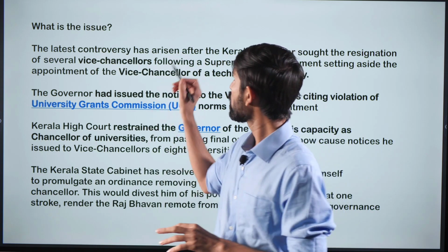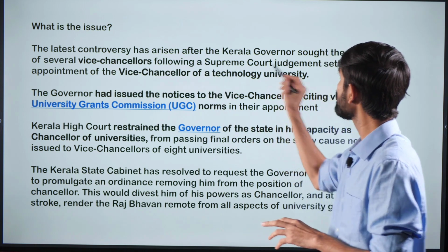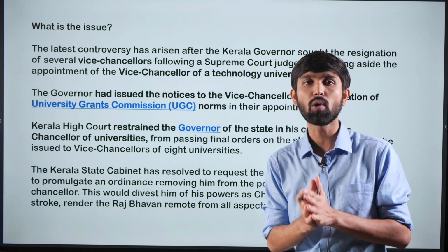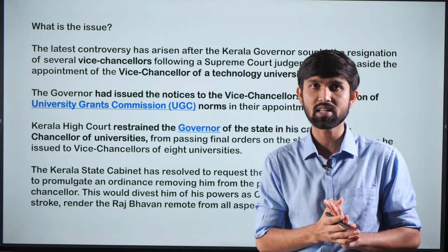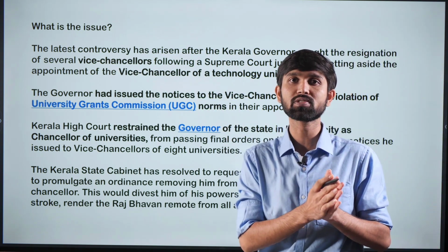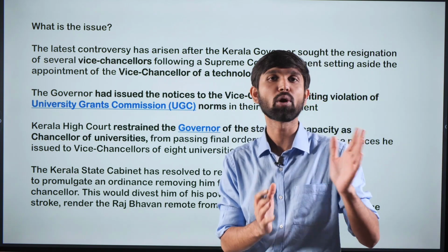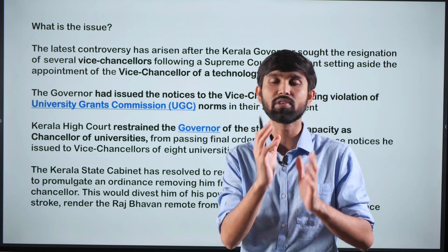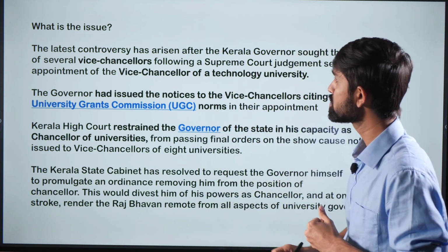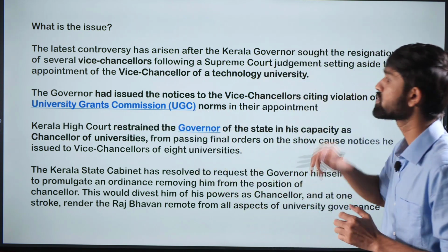So the issue started when the Kerala governor sought the resignation of several vice chancellors following a Supreme Court judgment setting aside the appointment of the vice chancellor of a technology university. What happened was that the Kerala government appointed a person as vice chancellor in a technology university of Kerala, and the governor did not approve of this appointment, and even the Supreme Court found that this appointment was not right, and on that basis the Kerala governor wanted the resignation of this vice chancellor. In response to this move, the governor issued notices to the vice chancellors citing violation of the UGC norms in their appointment.